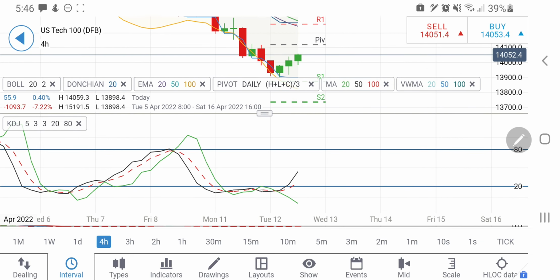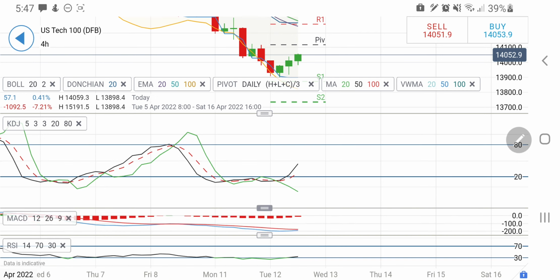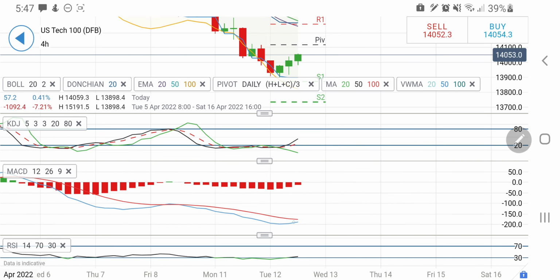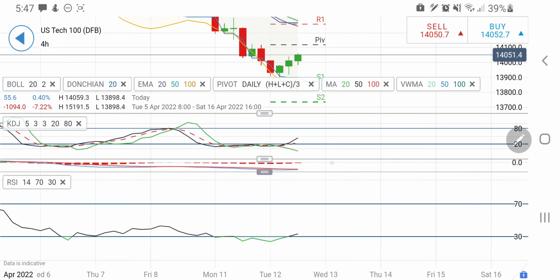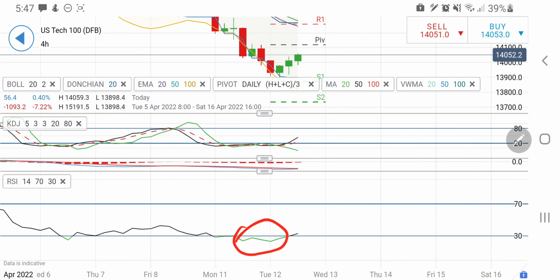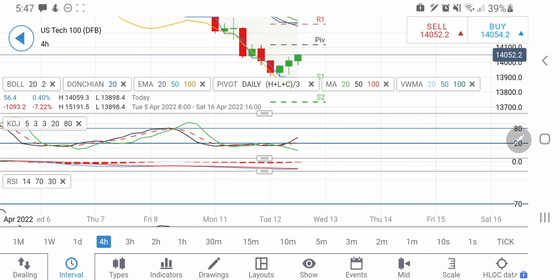Now look at the 4-hour stochastic. It was trading in the oversold zone, now looking upwards. Probably it may try to give a couple more green candles and try to take it into the overbought zone again. MACD is trying to converge and crossover, I will be mindful of that. Now look at this, RSI is oversold, and I have shown you in the morning also, whenever it has entered the oversold zone, it always tries to pull back up, and that is what we are seeing here too. So this is just on the 4-hour charts.